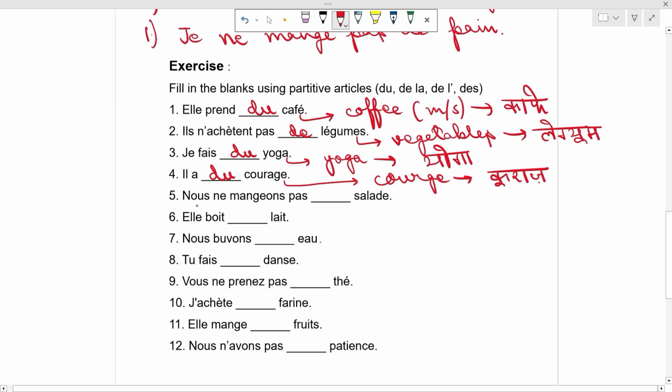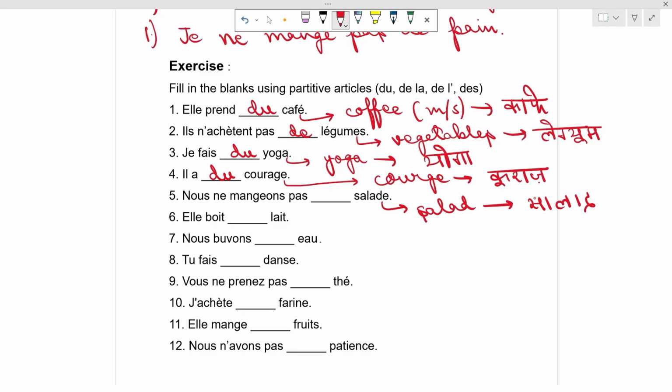The fifth one, nous ne mangeons pas dash salade. This means salad. This sentence is in negation, so we will use de. Elle boit dash lait. Lait means milk. Pronunciation is lait. It is a masculine singular noun, so we will use du.